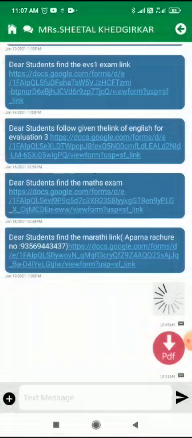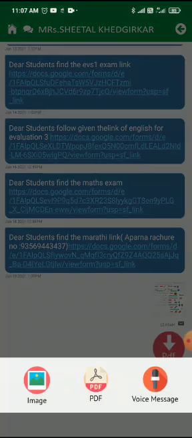Then her account will open. Here there is an addition sign at the left bottom corner. Click on that. Here you will see 3 options: image, PDF and voice message. If you want to upload a PDF, you have to click on PDF. If you want to upload an image, you have to click on image. I am going to show you both ways.